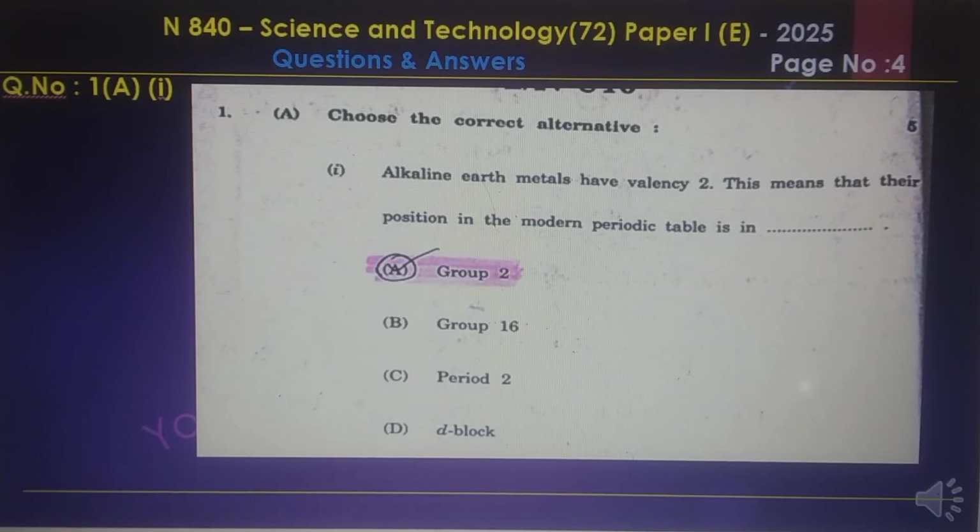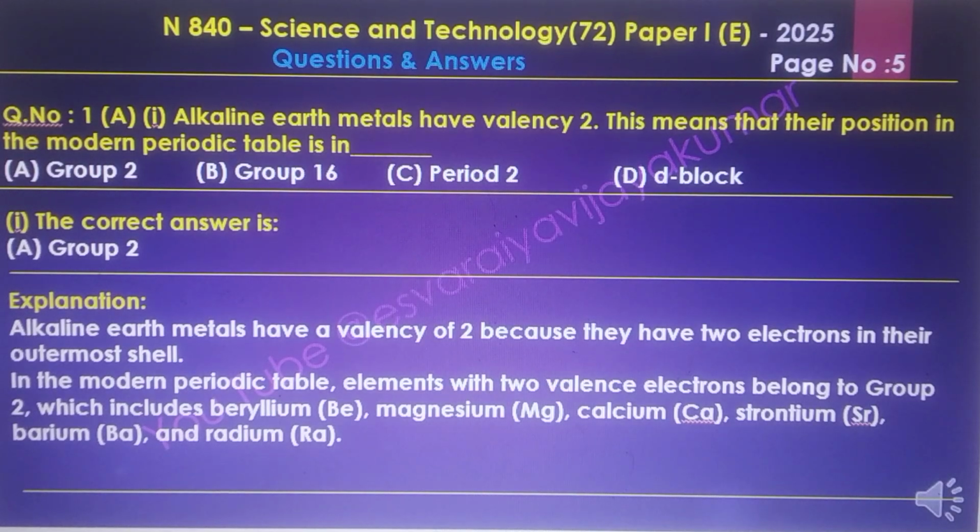First question. Alkaline earth metals have valency 2. This means their position in the modern periodic table is in group 2. Answer is group 2. Explanation: the alkaline earth metals have a valency of 2 because they have 2 electrons in their outermost shell. In the modern periodic table, elements with 2 valence electrons belong to group 2, which includes beryllium, magnesium, calcium, strontium, barium and radium.